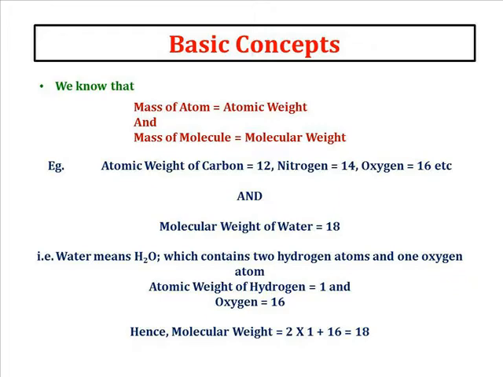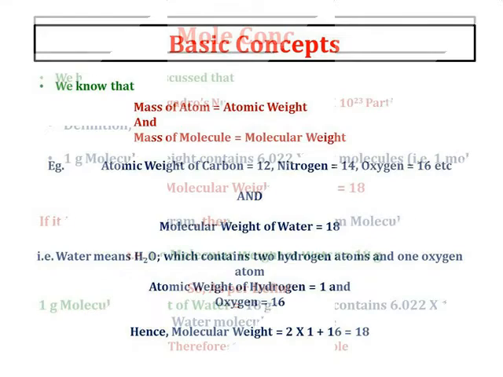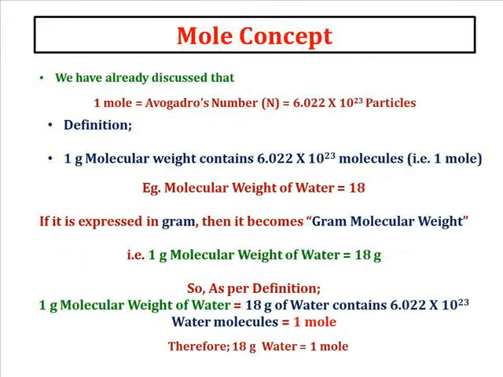And for molecular weight we can take the example of water, which has 2 hydrogen atoms and 1 oxygen, that is H2O. One hydrogen atom has atomic weight 1 and oxygen has atomic weight 16. So 2 hydrogen, that is 2, and 16 oxygen, 2 plus 16 is equal to 18. So water's molecular weight is 18. In this way we can calculate the molecular weight of any compound.